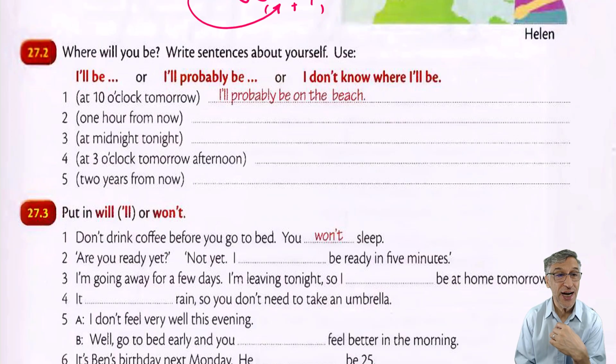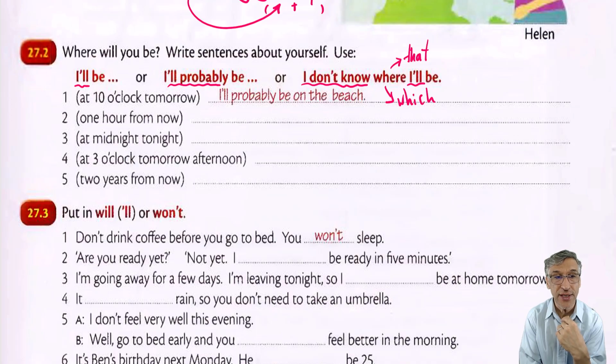27.2. I will probably, look at it. I will probably, I don't think I will. You can change that here into that, which, whatever forms you need.